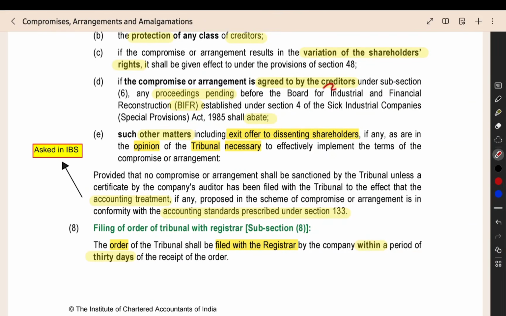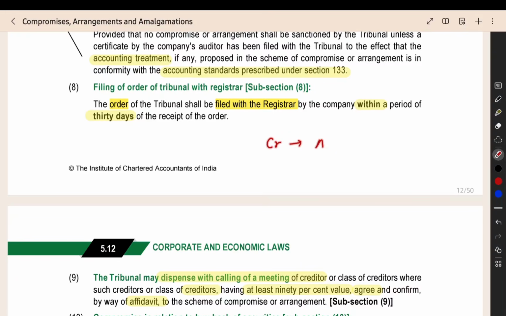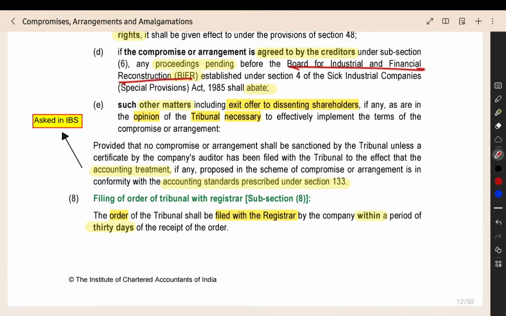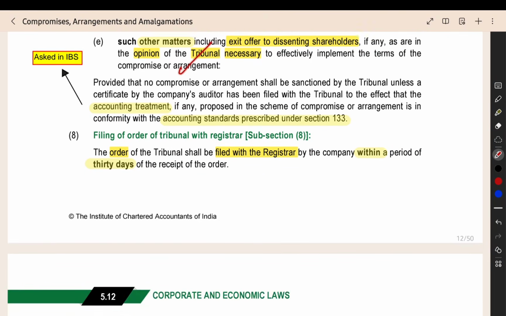Then if the creditors are approving the scheme, then whatever cases are pending before BIFR, the Board for Industrial and Financial Reconstruction, under that particular authority, will be stopped and dropped. So if the creditors approve the scheme, then the proceedings will drop. Then other matters also, like an exit offer to dissenting shareholders, whatever the tribunal deems necessary or important to mention, such other matters will also be included in the order.